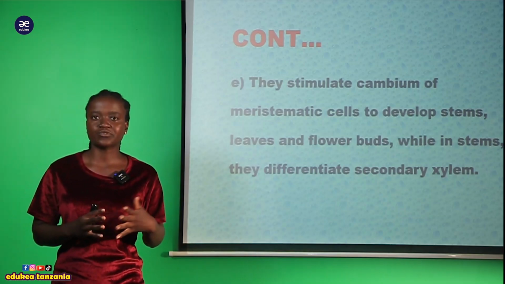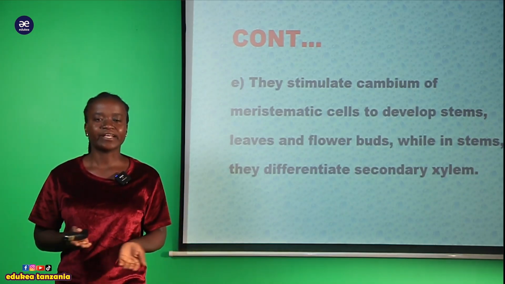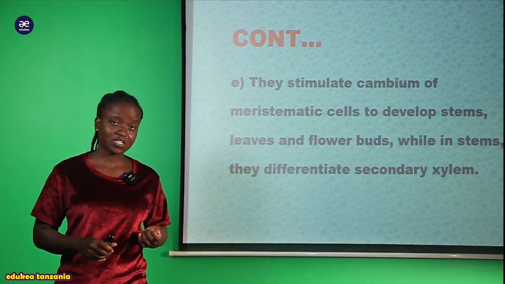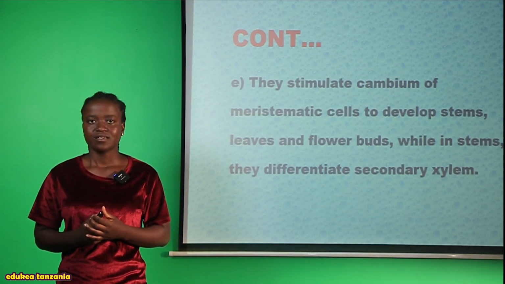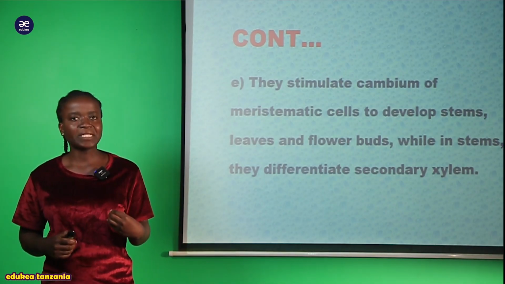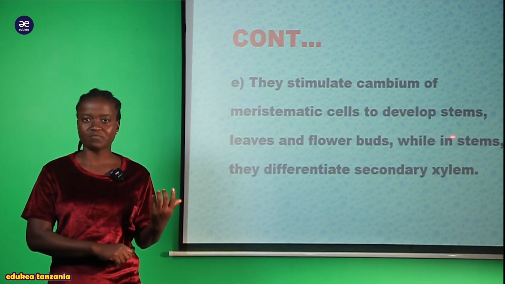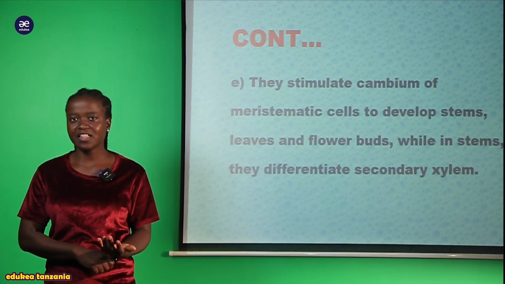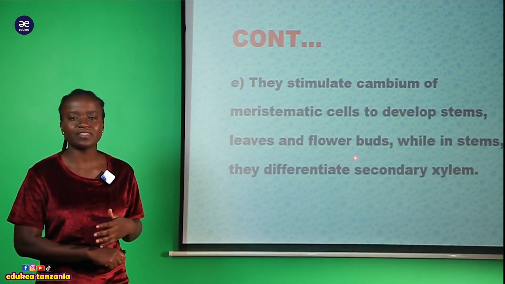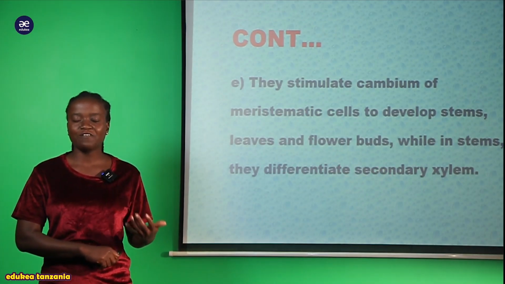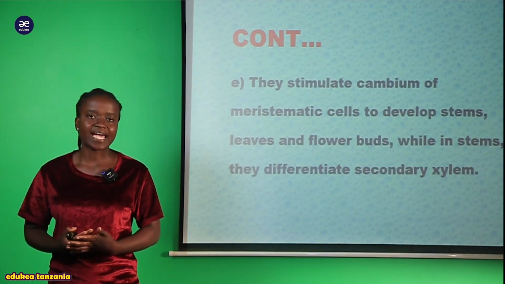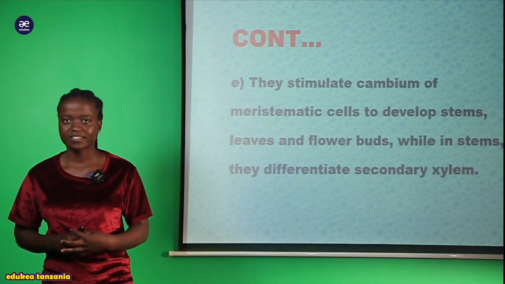Other day, you can be asked in your exam: Explain why auxin hormone is called the growth promoter. And these are the answers. Why we are saying that is due to the presence that the auxin hormone stimulates the cambium of the meristematic cell. The meristematic cell thereafter brings about the growth and development of the stem, the roots, the leaves, and the flowers which are found within a plant. Thereby, it provides the growth of a plant.